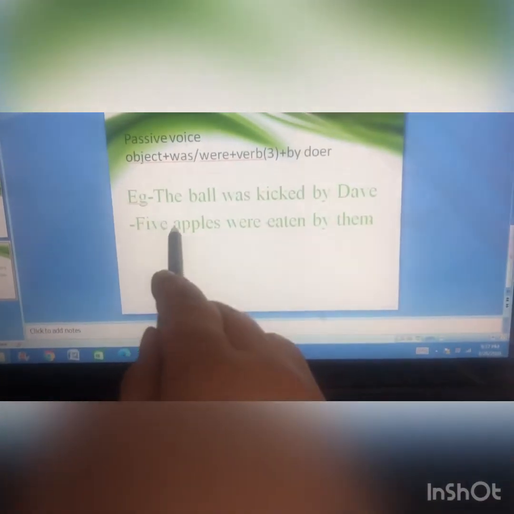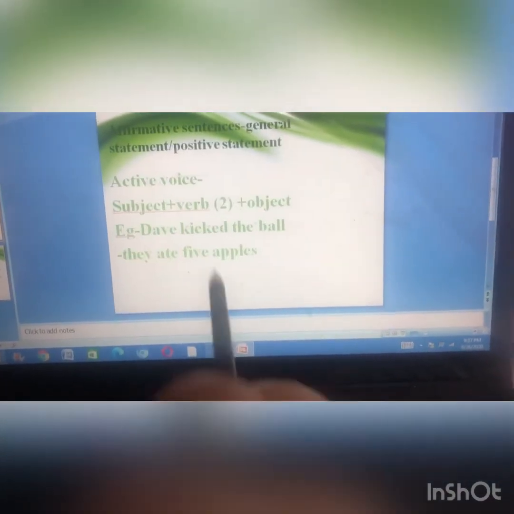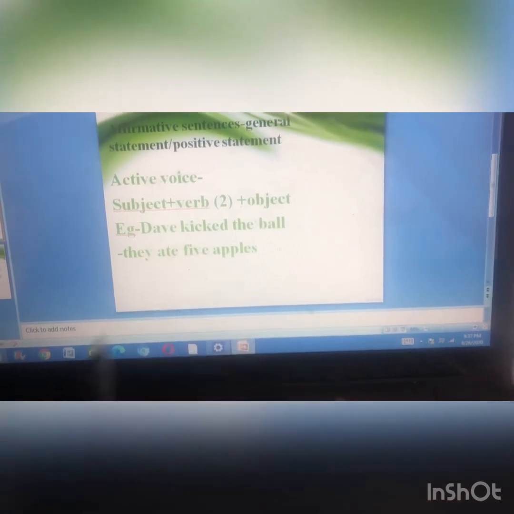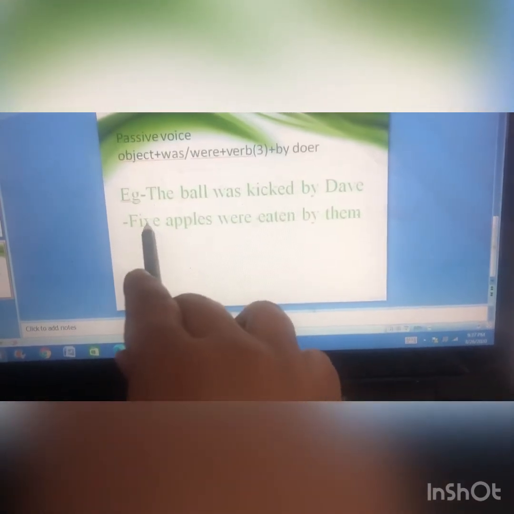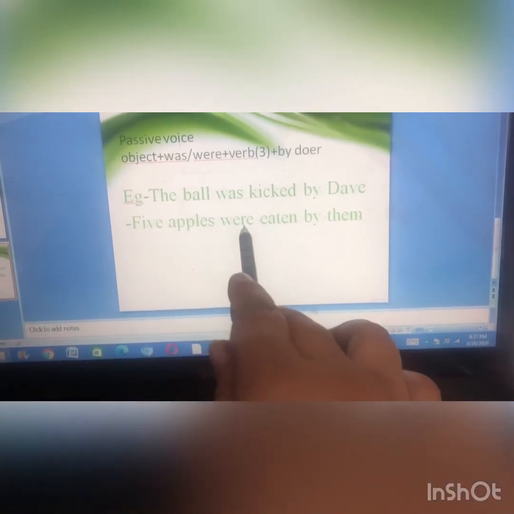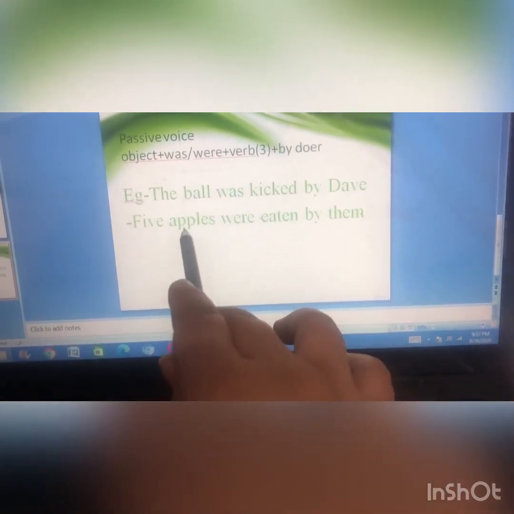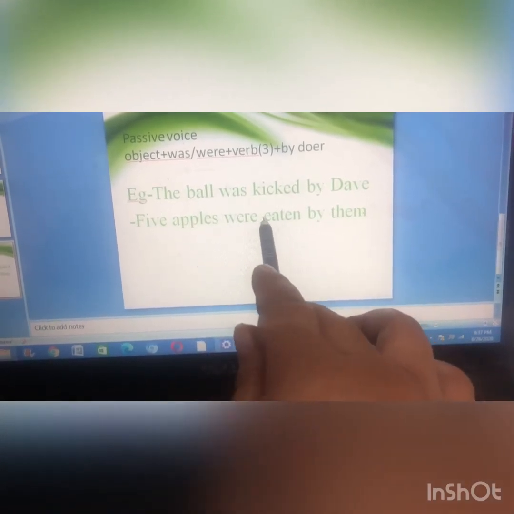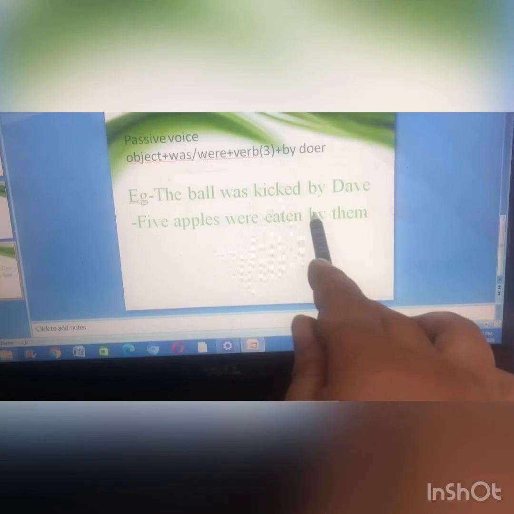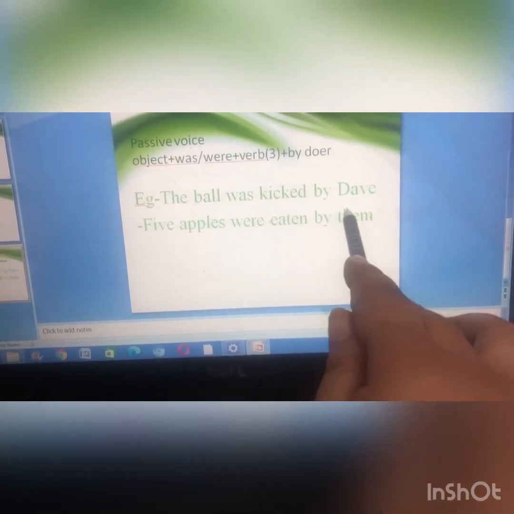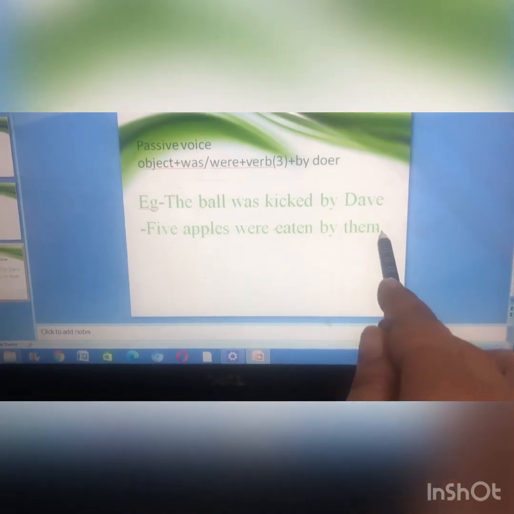Now 5 apples, which were the object in the earlier sentence in active voice, now becomes the subject. 5 apples were. Why? Because it's a plural subject. Eaten, third form of eat, eaten by them. We add by and then the doer.